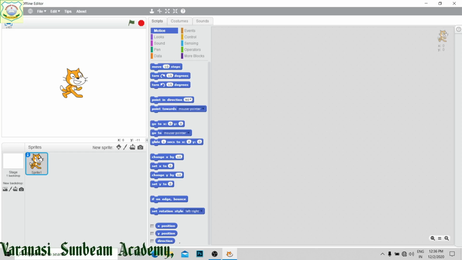If you want to add another sprite, here you get choose a sprite from library, paint new sprite, and then upload sprite from file. If you have any sprite or any design that you want to make your own sprite, you can upload it here, or you can take a picture from your camera, and that can be added as a sprite. I will show you each and everything.